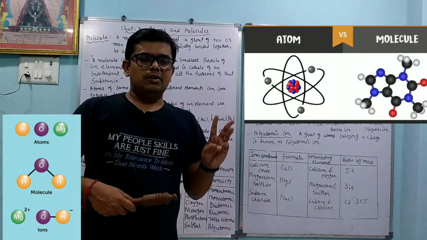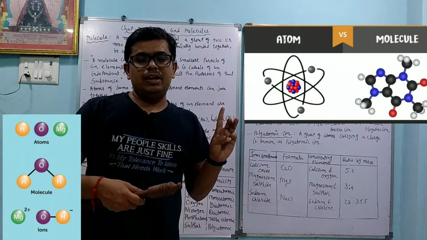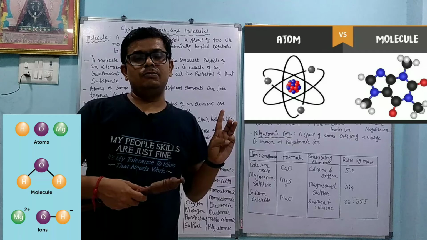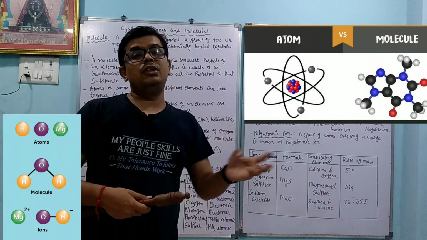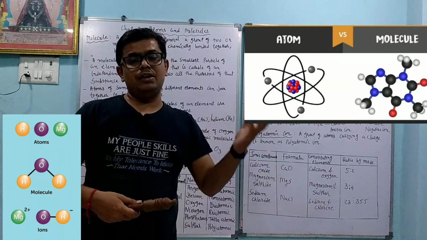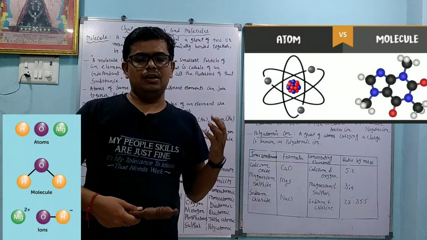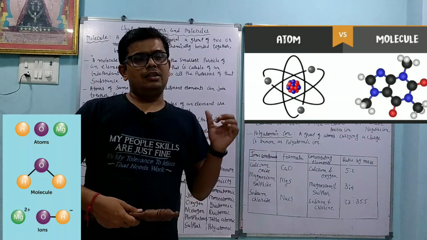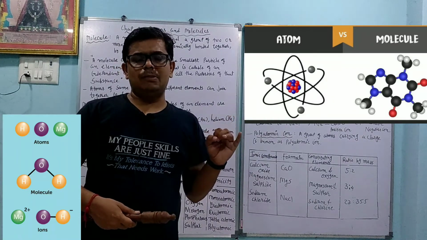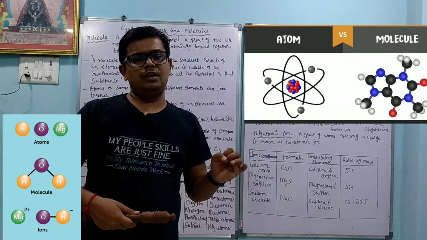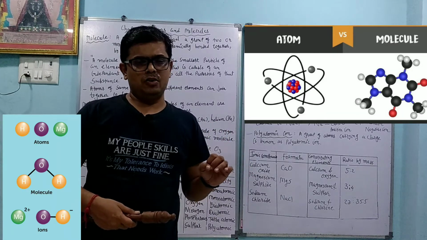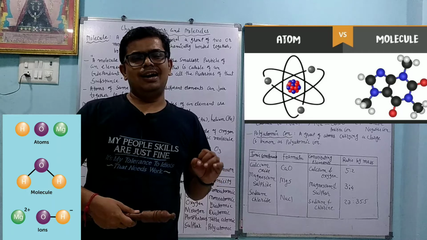Non-metals are the opposite: they cannot conduct heat and electricity because they have no free electrons, they gain electrons. Non-metals have a tendency to gain electrons. And the third category is the semi-metal. They have properties of both metal and non-metal. They are also called metalloids, like silicon, germanium, arsenic.